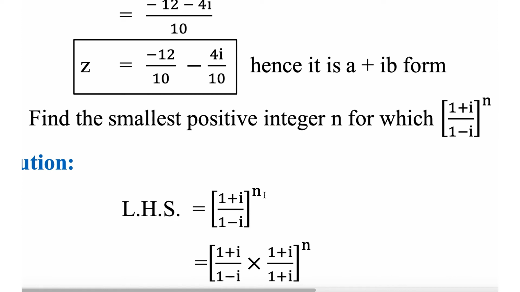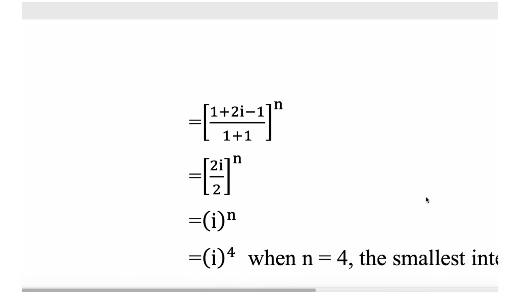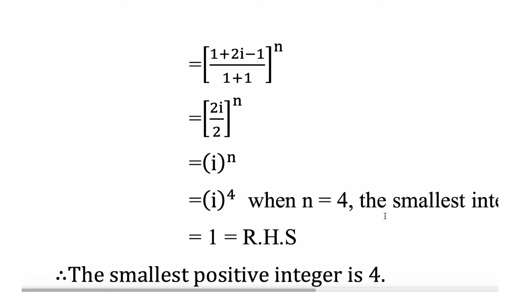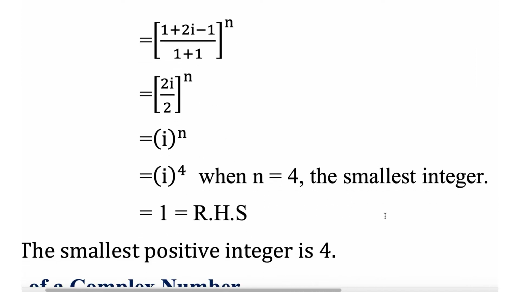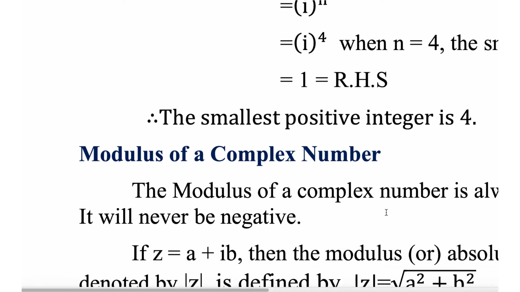i power n should be equal to 1, that is what is given. So for n equal to 4, that is the least possible number where it will become 1. Okay, smallest integer, least positive number.